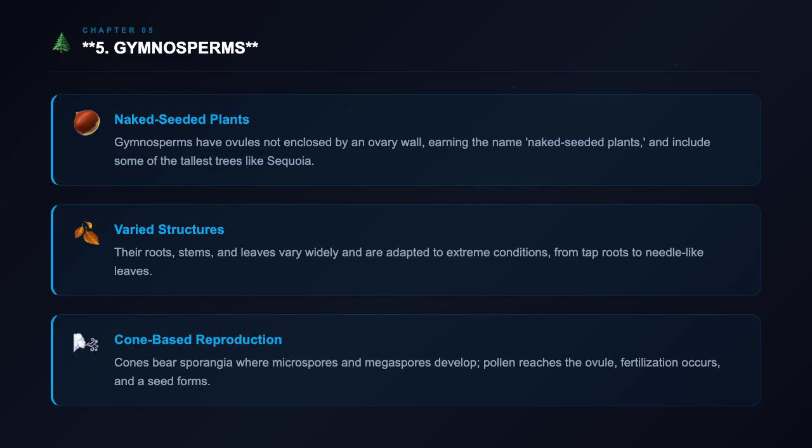Gymnosperms produce cones with sporangia, where microspores and megaspores develop. Fertilization occurs when pollen grains reach the ovule, and the resulting zygote develops into a seed. The male and female gametophytes remain within the sporangia, not living independently.